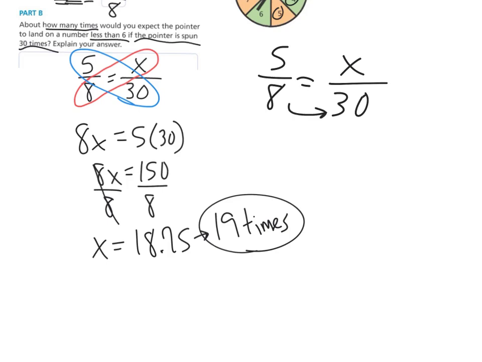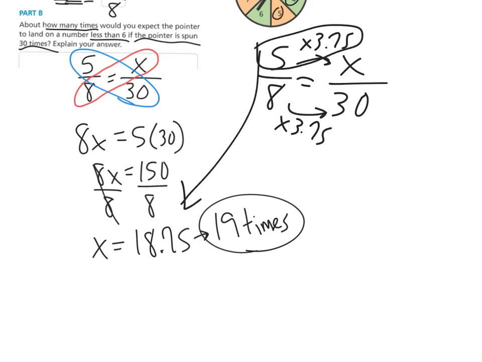We could find patterns, and having a calculator would make that easier. We could try to look at how we can get from 8 to 30, or you could look at how you get from 8 to 5. So that would be multiplying by 3.75. And then if you multiply 5 times 3.75, you'll get the same answer, 18.75.